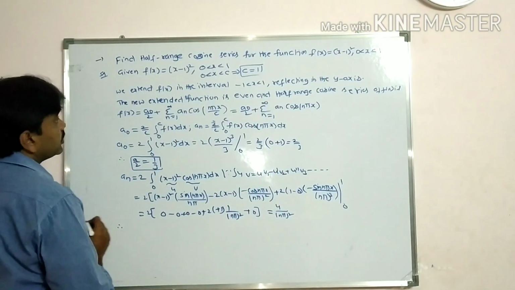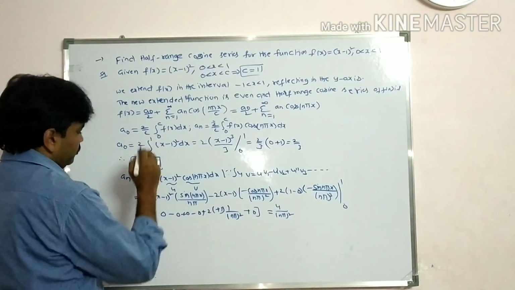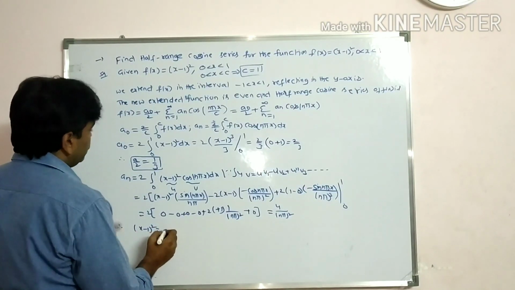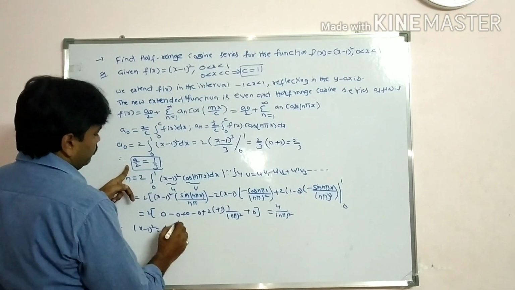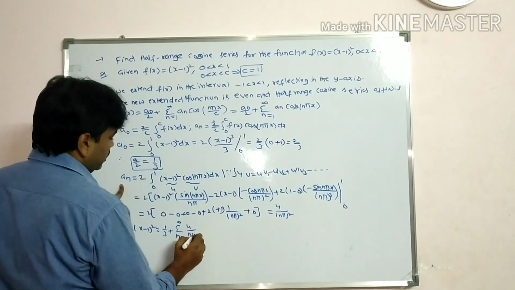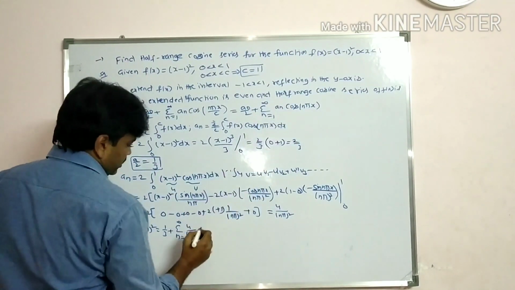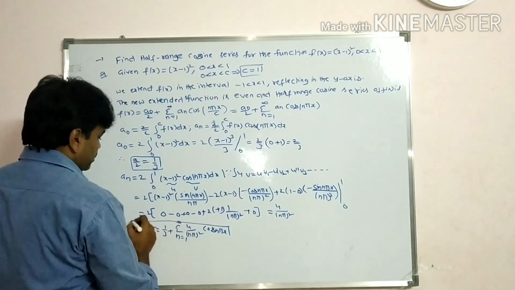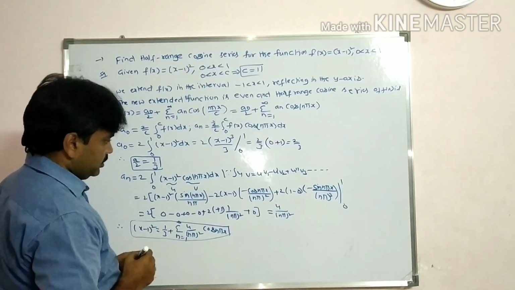Therefore we can write the half range cosine series of x minus 1 whole square. You write, students, x minus 1 whole square is equal to a naught by 2, 1 by 3 plus sigma n is equal to 1 to infinity. What is a n value? 4 by n pi whole square into cos n pi x. This is the half range cosine series of x minus 1 whole square, students.